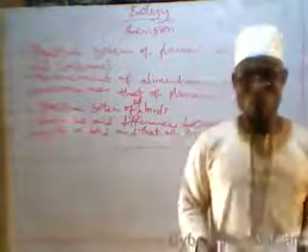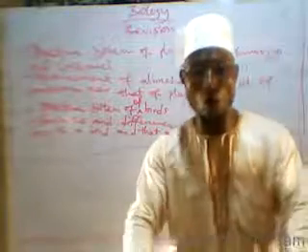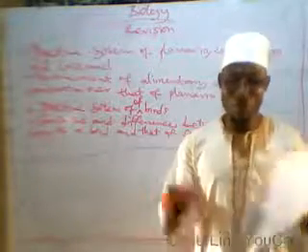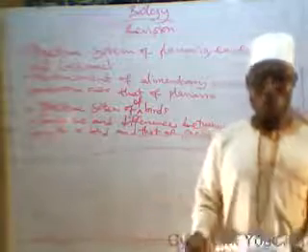Then we have cuticular transpiration, which means the loss of water into the atmosphere through the cuticle of roots. Then causes of transpiration: we have suction pressure, transpiration pull, and root pressure.